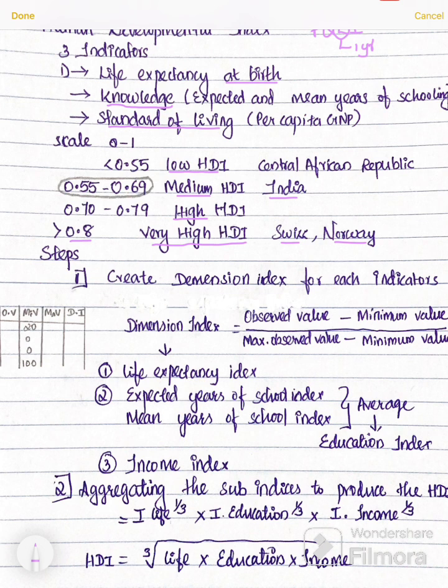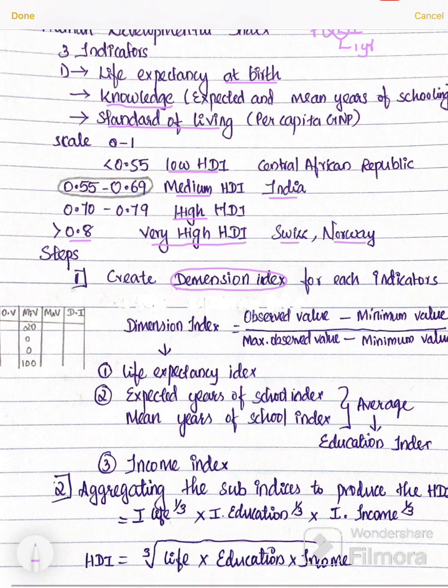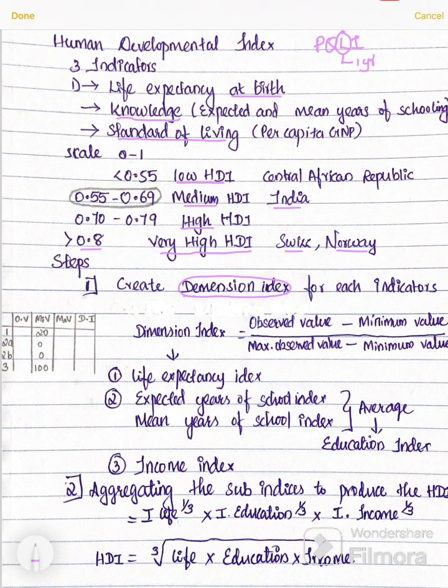So now how to calculate human developmental index? First step, to create dimensional index for each indicator. Formula for dimension index, observed value minus minimum value divided by maximum observed value minus minimum value.